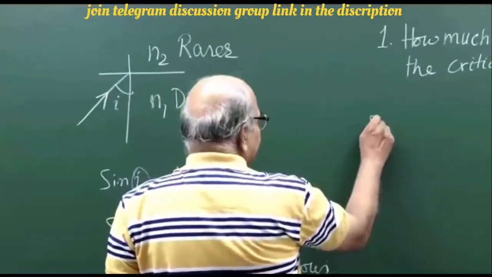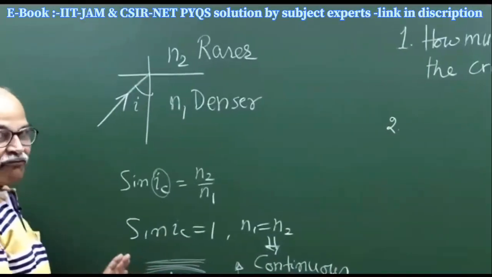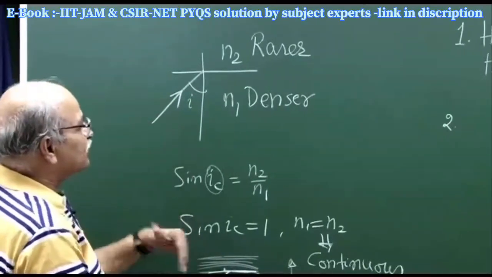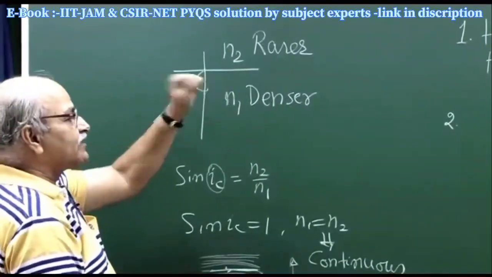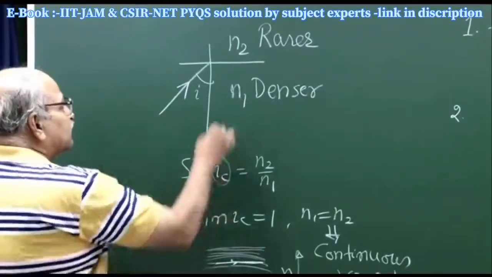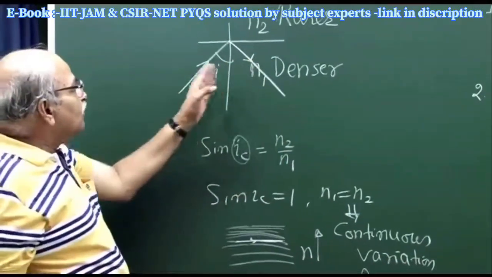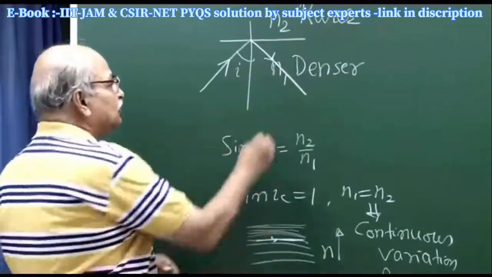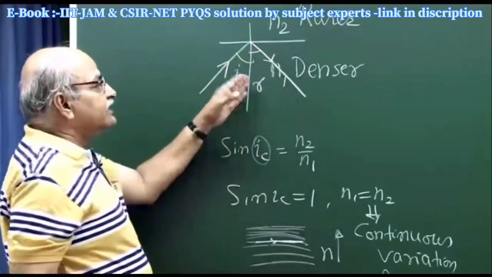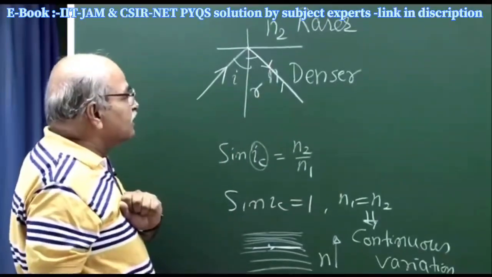Now the second part is, even if there is some critical angle and even if light does find that the angle of incidence is more than the critical angle and total internal reflection takes place, when this reflection takes place, it follows the laws of reflection. So the angle of reflection is equal to the angle of incidence, I is equal to R, even when it is total internal reflection.